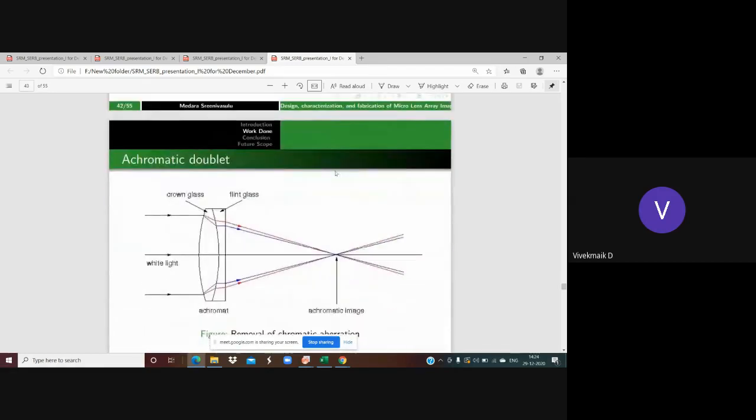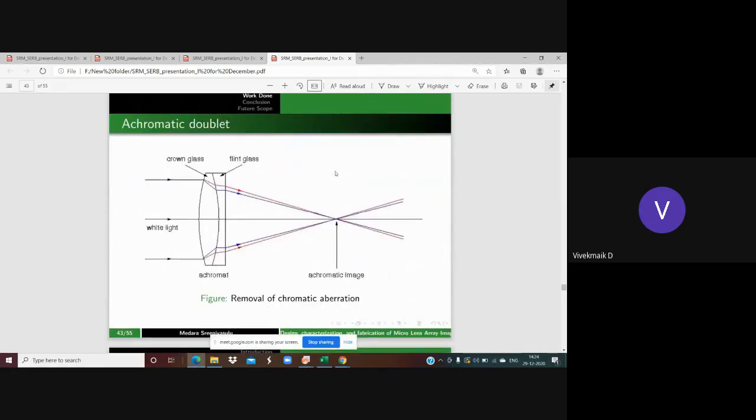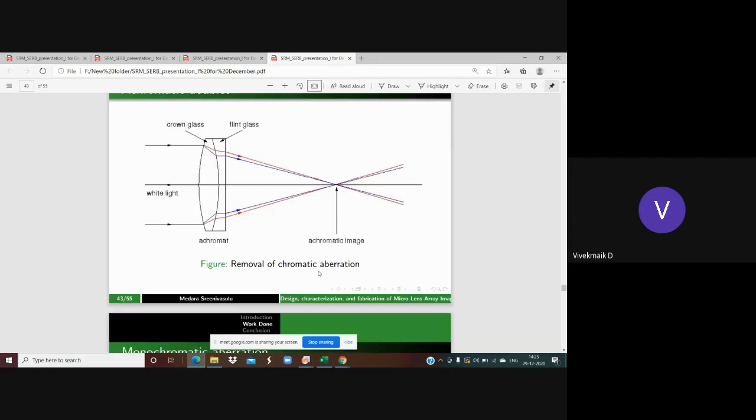And this chromatic aberration is going to be suppressed by using an achromatic doublet. Here in the achromatic doublet, we're going to use the combination of a positive lens and a negative lens. That's nothing but crown glass and flint glass combined together. That's known as an achromat. Here, the deviation of the red light and blue light is going to be suppressed because of the combination of these two different types of lenses. Then these two rays are going to be converged exactly at the focus point. That's where the achromatic image is going to be formed. In this way, the chromatic aberration is going to be removed. We can't remove it exactly, but we can minimize that effect.